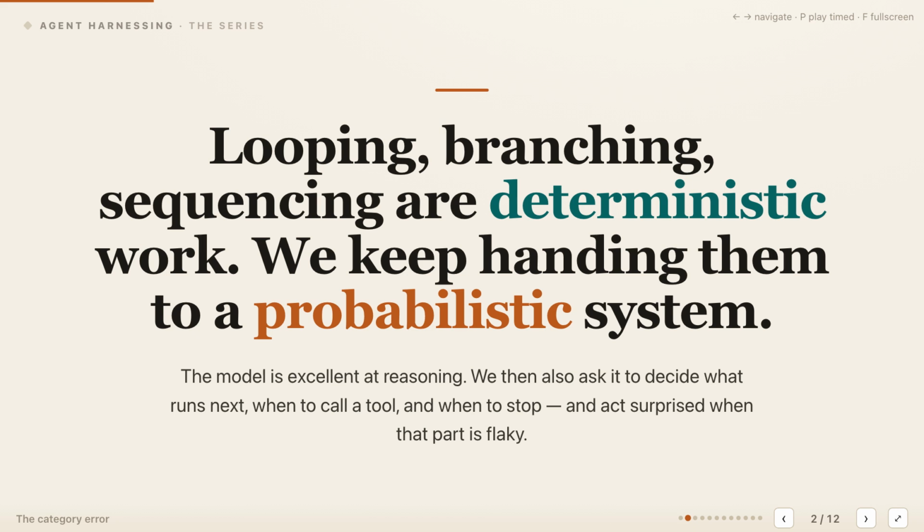The model must choose what runs next, whether to call a tool, and when the process is complete. That mixes probabilistic judgment with deterministic execution. When control flow becomes flaky, the problem is often architectural, not a weakness we can prompt away.